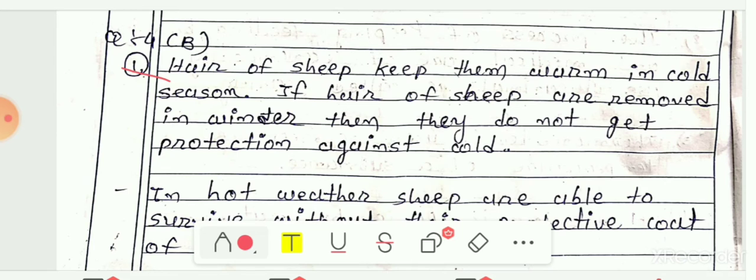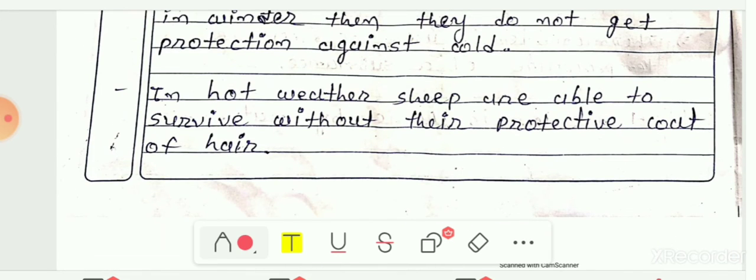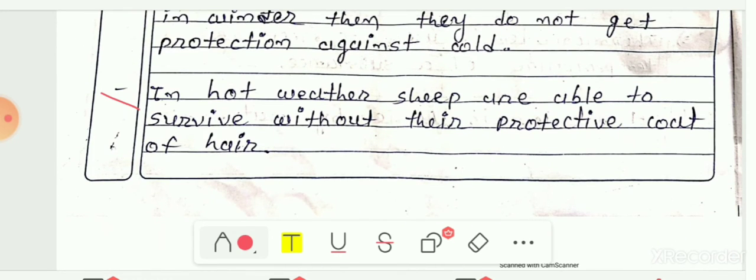This hair protects them from the cold season, and if we remove this coat in the winter, then they cannot get the protection from the cold. In hot weather or in the summer, sheep are able to survive without their protective coat of hair. So that's the reason why we remove the hair of sheep during the hot weather season to obtain the wool.